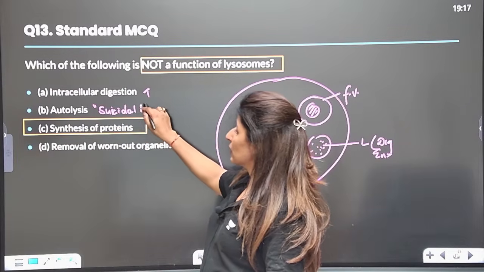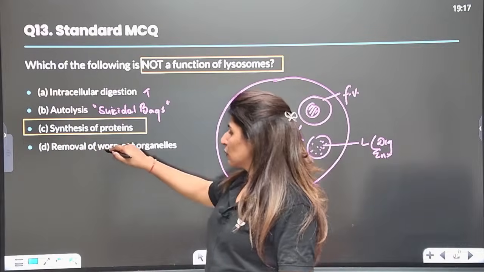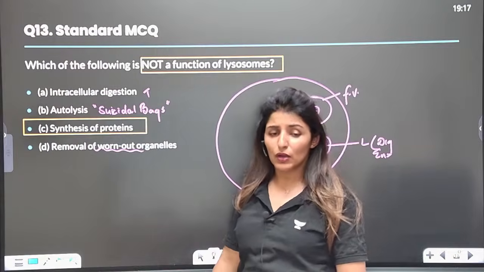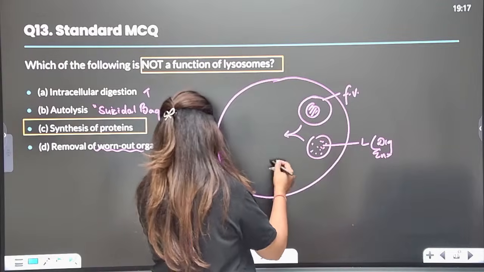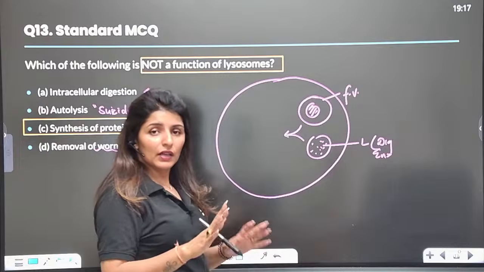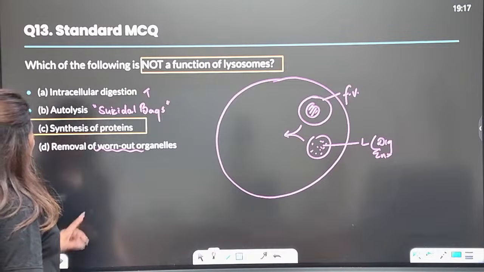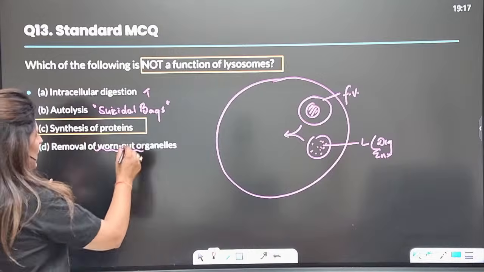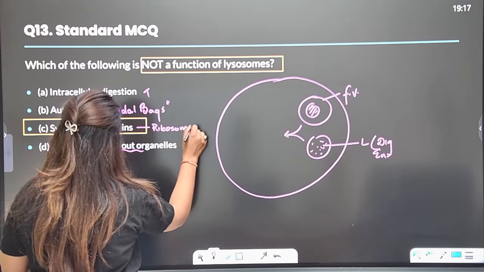Similarly, removal of worn out organelles: whichever organelle is damaged, say a vacuole which has to be destroyed, the lysosome will fuse with it. So all other functions are performed by lysosomes except the synthesis of proteins, which is done by either ribosomes or RER.